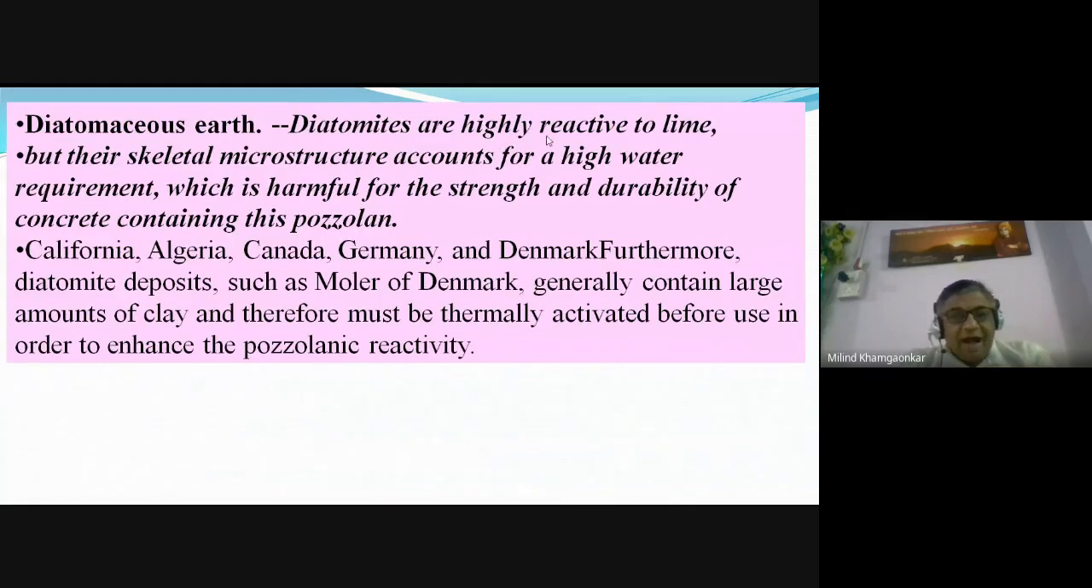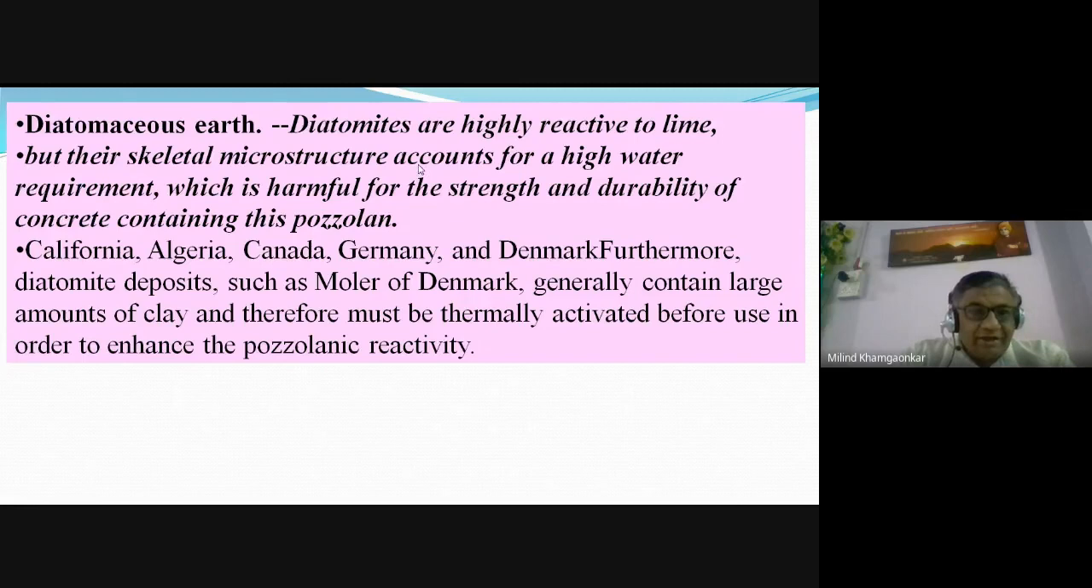They are highly reactive to lime. Lime, again calcium oxide, gets converted into calcium hydroxide. So they are very good. This diatomaceous earth has a very good reaction with the lime, that is, lime as well as its byproduct.